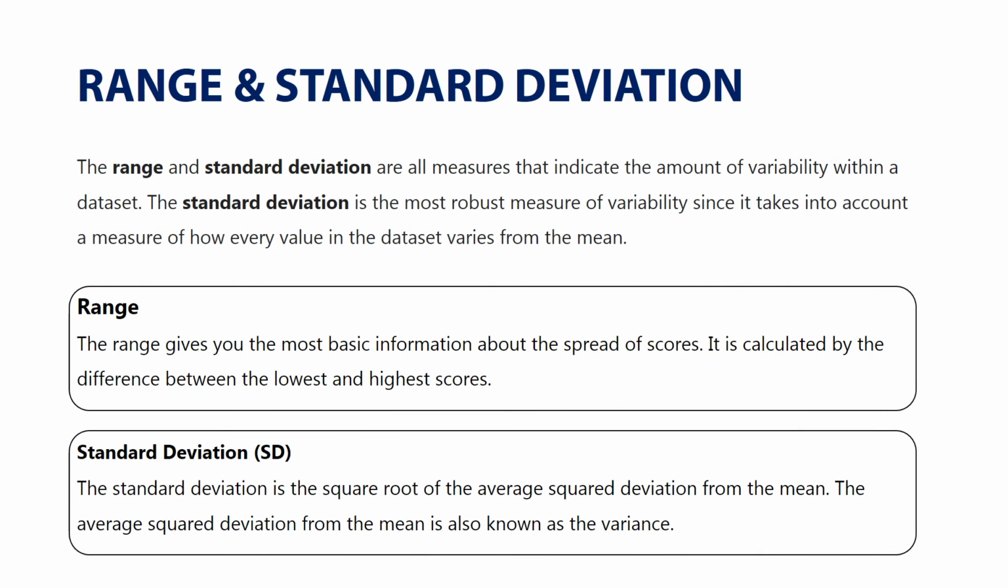Range and standard deviation. The range and standard deviation are all measures that indicate the amount of variability within a data set. The standard deviation is the most robust measure of variability, since it takes into account a measure of how every value in the data set varies from the mean. Range. The range gives you the most basic information about the spread of scores. It is calculated by the difference between the lowest and highest scores. Standard deviation. The standard deviation is the square root of the average squared deviation from the mean. The average squared deviation from the mean is also known as the variance.